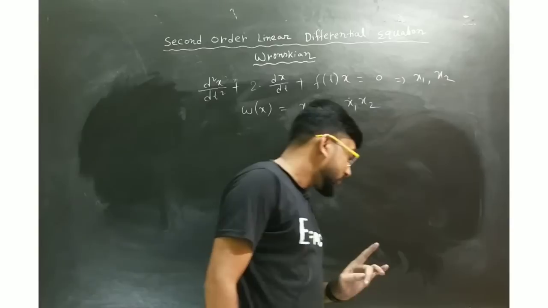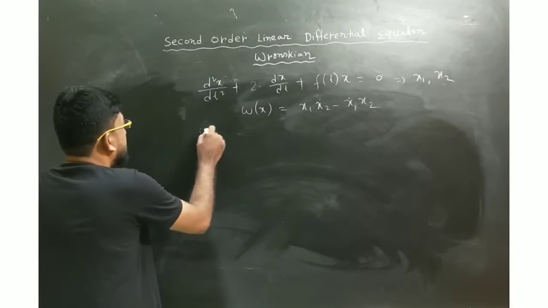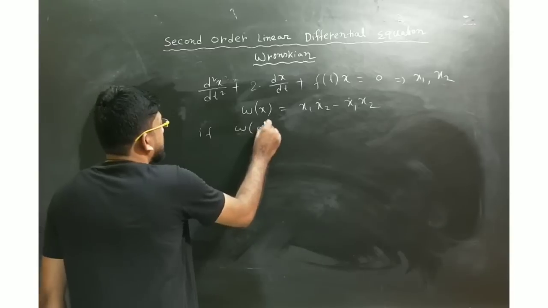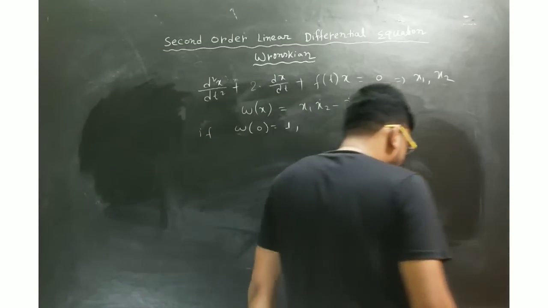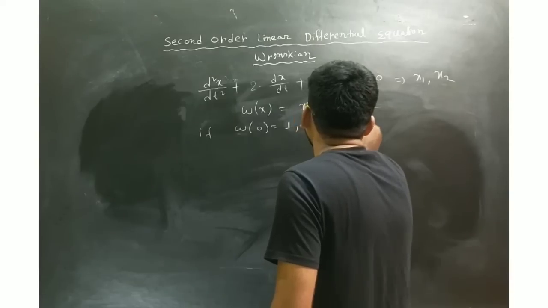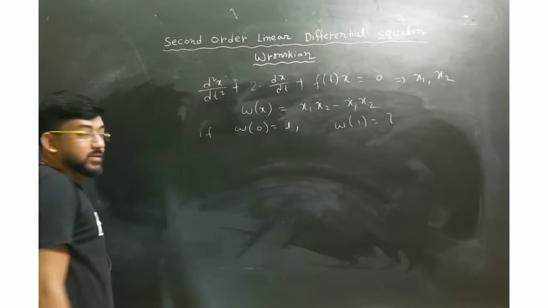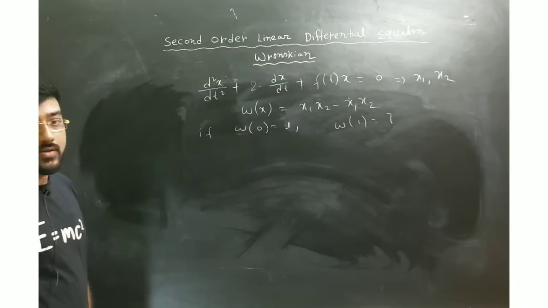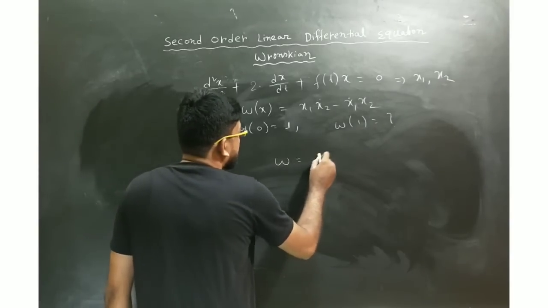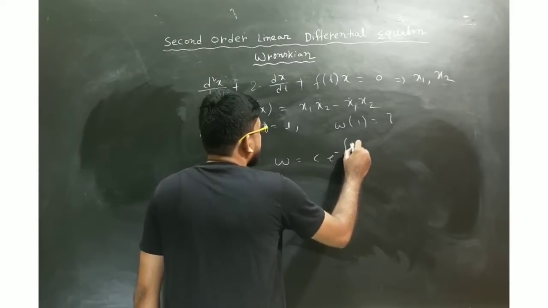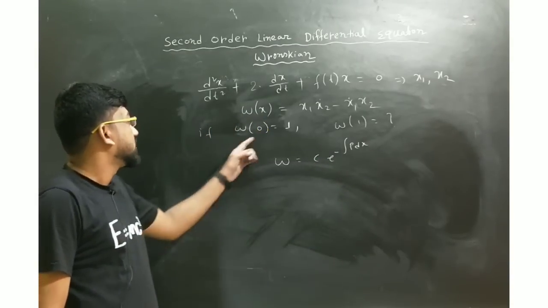Okay, so they want to say that the solutions are x1 and x2 and your Wronskian is this. And what they asked is, if your Wronskian of 0 is equal to 1, then find Wronskian of 1 is equal to what? So these kinds of questions they can ask also, and in this case you have to use the second definition of Wronskian that I have written earlier, that w is equal to c into the power minus integration p dx. Now you can find this c by using the boundary condition as given here.